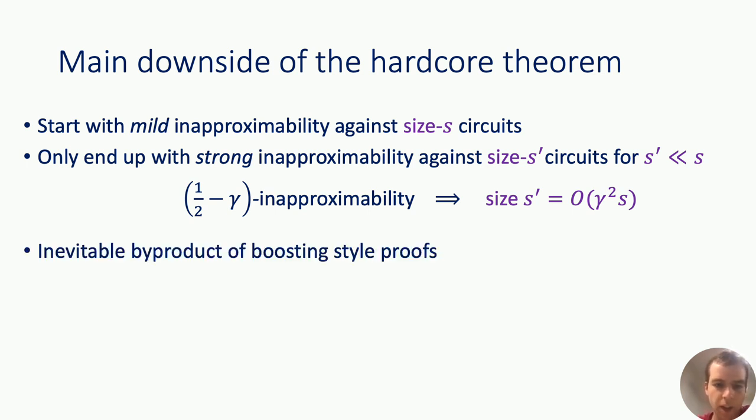And in fact, this size loss is kind of a byproduct of using boosting style proofs, because the way the proof works is it takes smaller circuits which weakly approximate the function over hardcore sets, and then it stitches them together into a much bigger circuit which more strongly approximates F over the entire input domain. So any boosting style argument is going to incur some size loss.